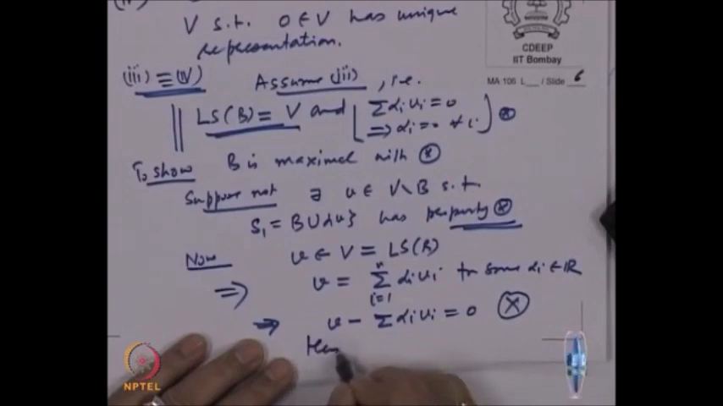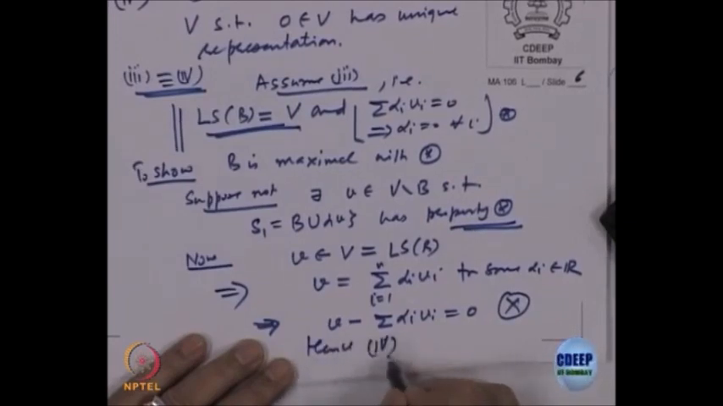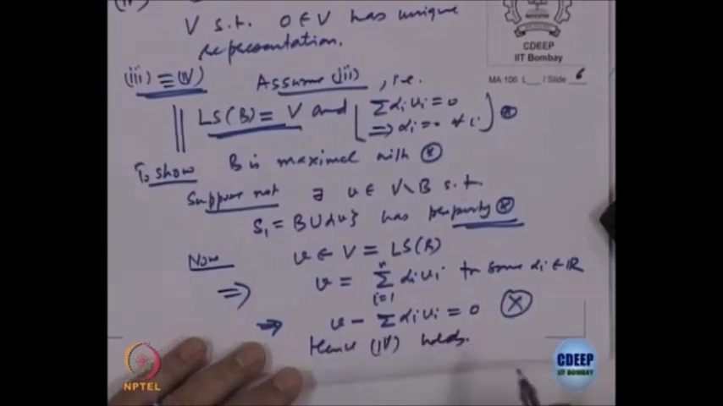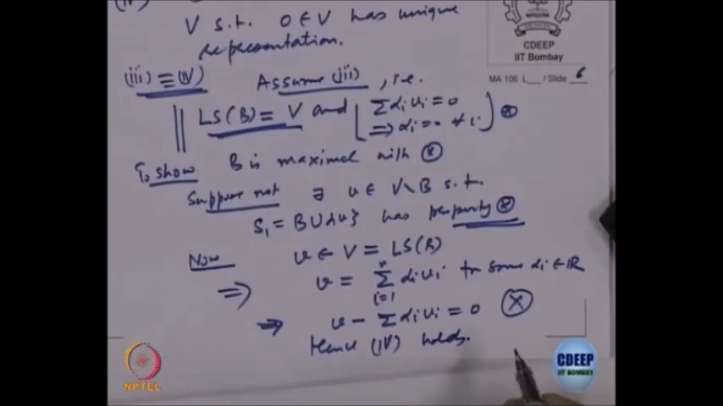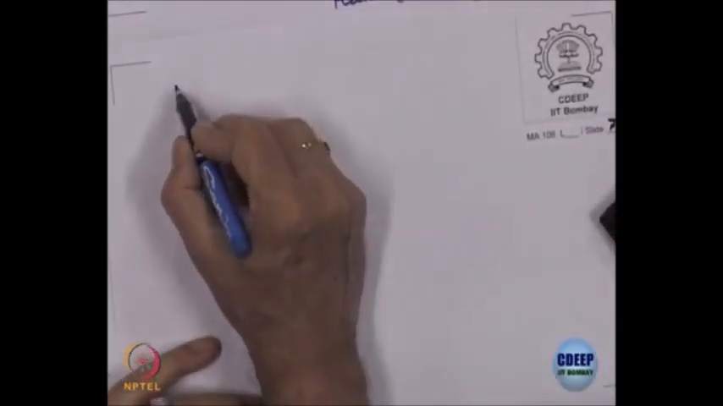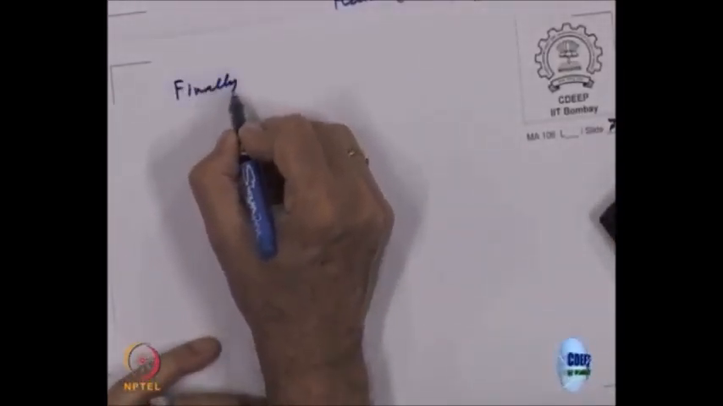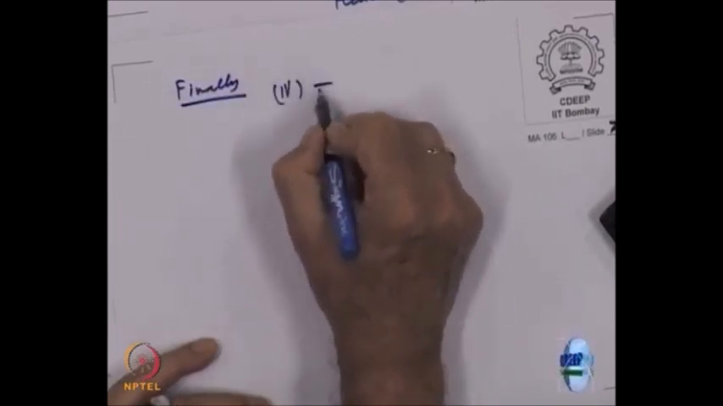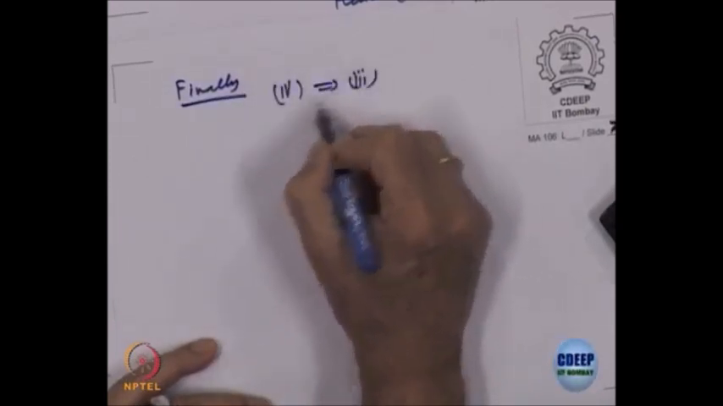So, hence 4 holds, right. So, this is a proof that 3 implies 4. Let us prove the other way around. So, finally, we want to prove 4 implies 3.